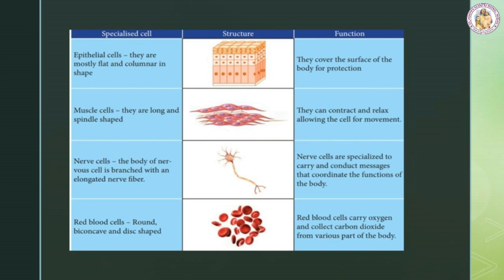Next, nerve cells. The body of nerve cell is branched with an elongated nerve fiber. The structure of nerve cell you can see in the picture. What are the functions? Nerve cells are specialized to carry and conduct messages that coordinate the functions of the body. Next, red blood cells. They are round, biconcave, and disc-shaped. The structure of red blood cells you can see in the picture. And what are the functions? Red blood cells carry oxygen and collect carbon dioxide from various parts of the body.